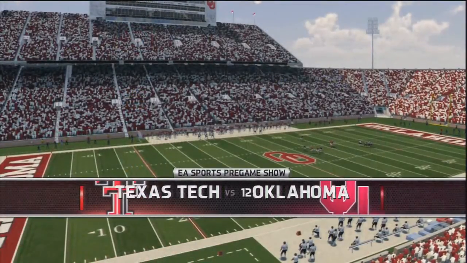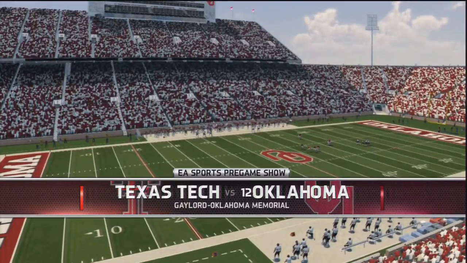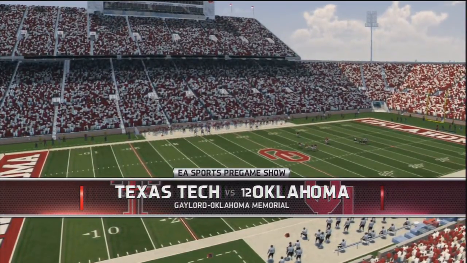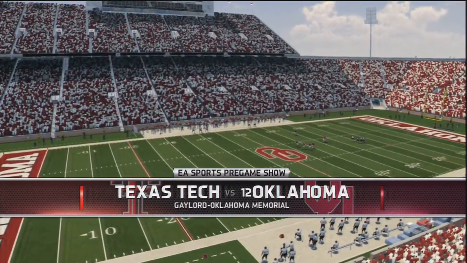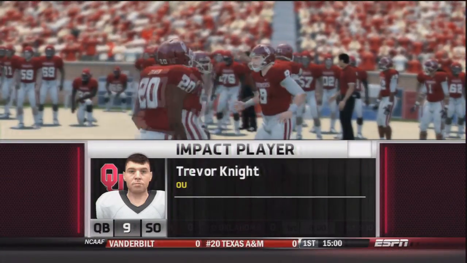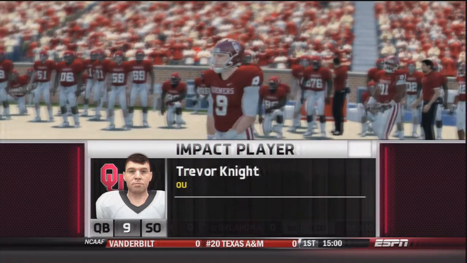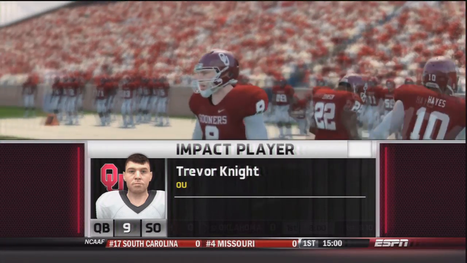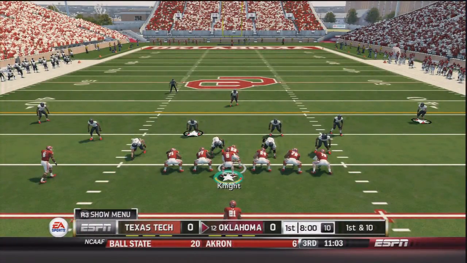They're going to need a couple teams to lose, and they're going to need to win every game, as Oklahoma still has to play Baylor. But for right now, they're going to focus on Texas Tech, and let's see how this game goes. And Oklahoma gets the return of Trevor Knight today. Baker Mayfield played very well against Kansas last week, but it is nice to have your starting quarterback.